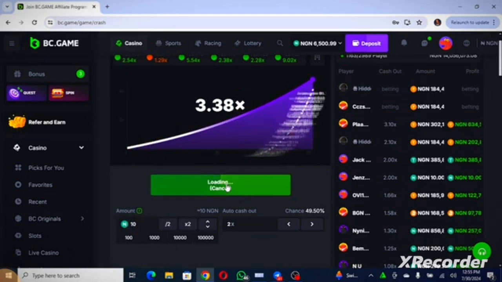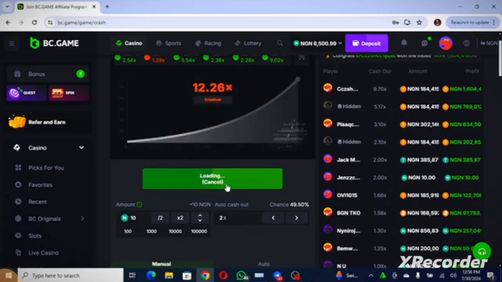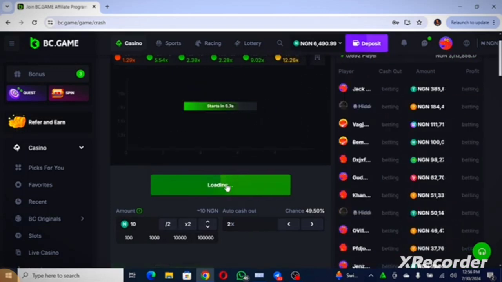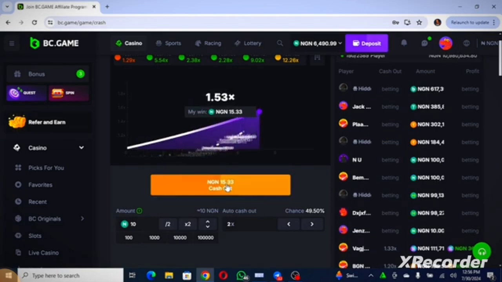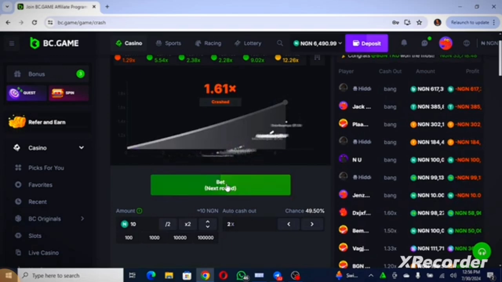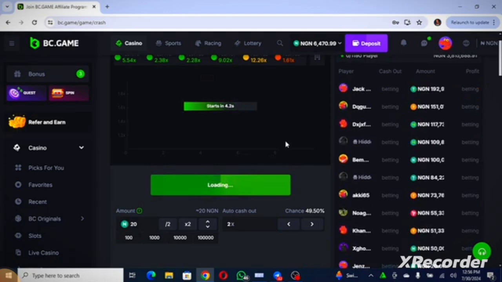I want to show you guys something. Alright, now it has crashed. It is time for it to pick up our bet. Our auto cash out is set at 2 and our amount is set at 10. Now let's assume this one crashes. Alright, if this one crashes before 2, I would love that. You see, it crashed before 2, so we are going to multiply this 10 by 2 and then strike back.